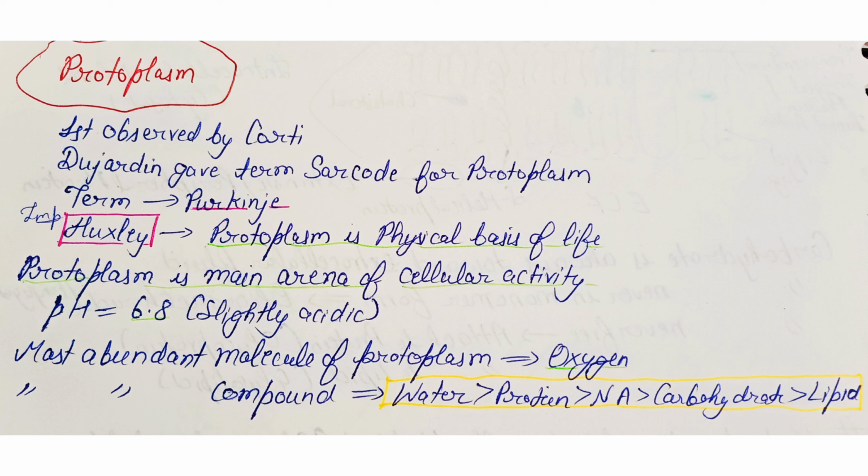Protoplasm is the main arena where the cellular activities occur. Its pH is 6.8, so it is slightly acidic. The most abundant molecule present in the protoplasm is oxygen. And the most abundant compound is water, followed by protein, then nucleic acid, carbohydrate and lipids.